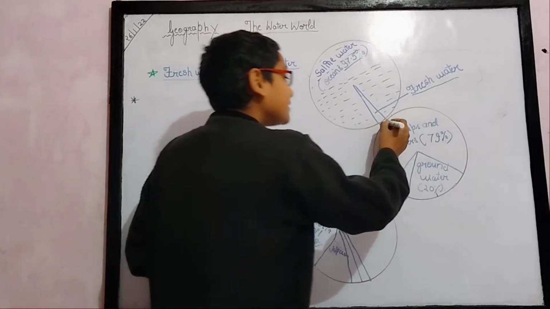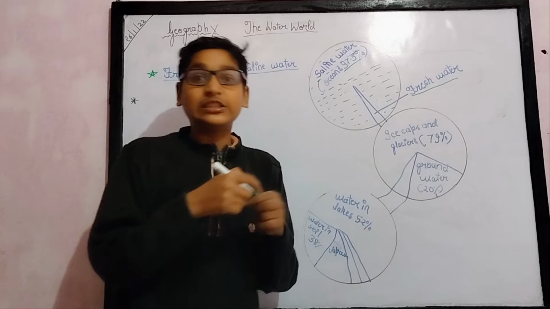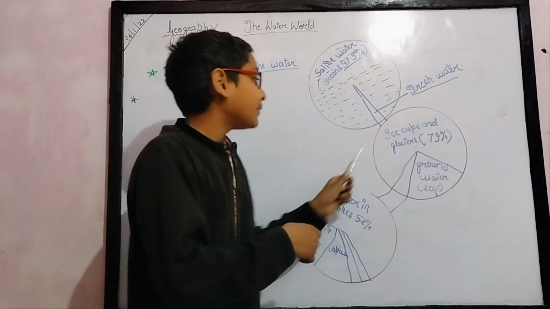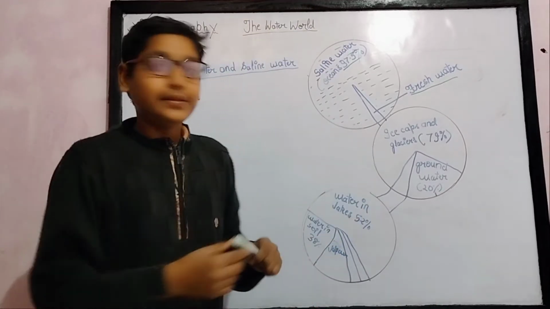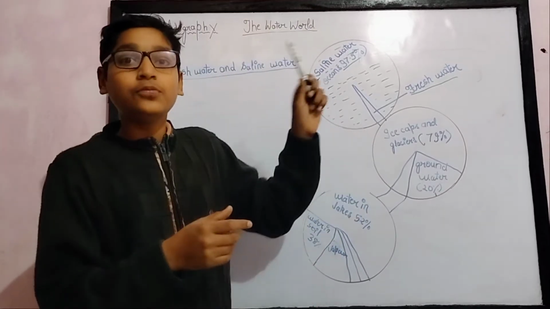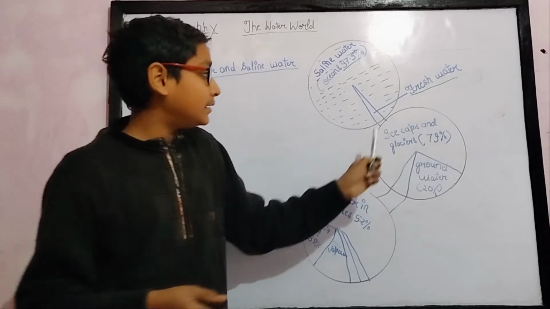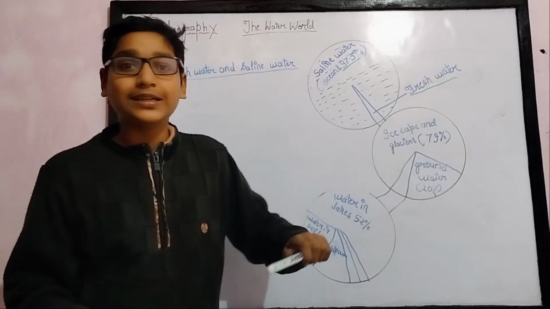We will see that 2.5% in a bigger view. Of that fresh water, ice caps and glaciers hold 79%.